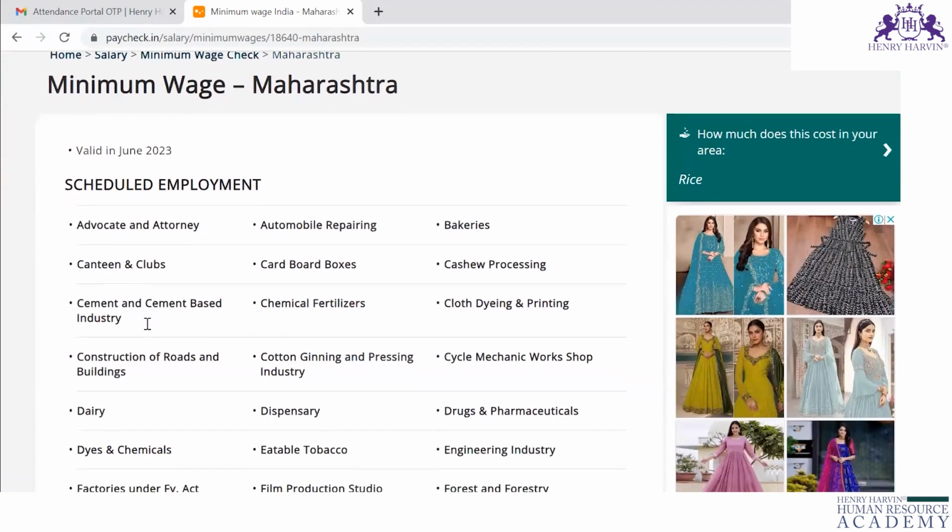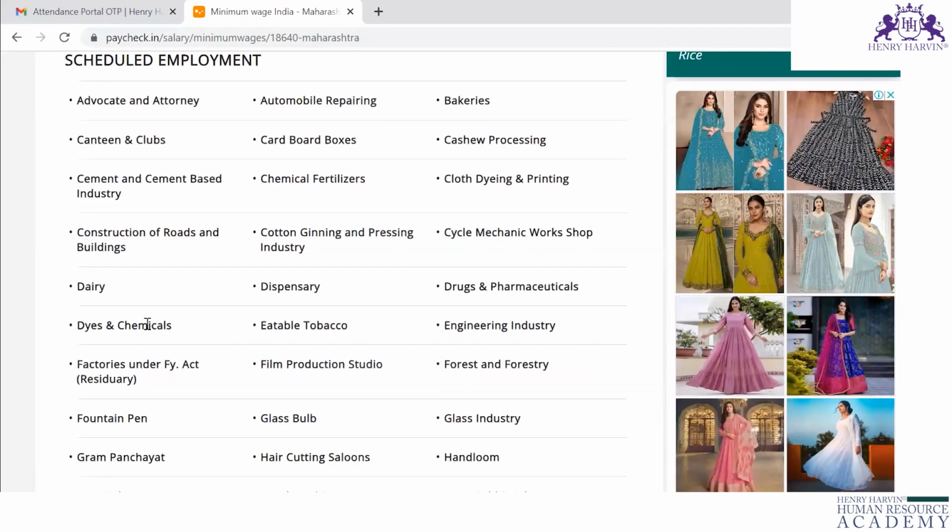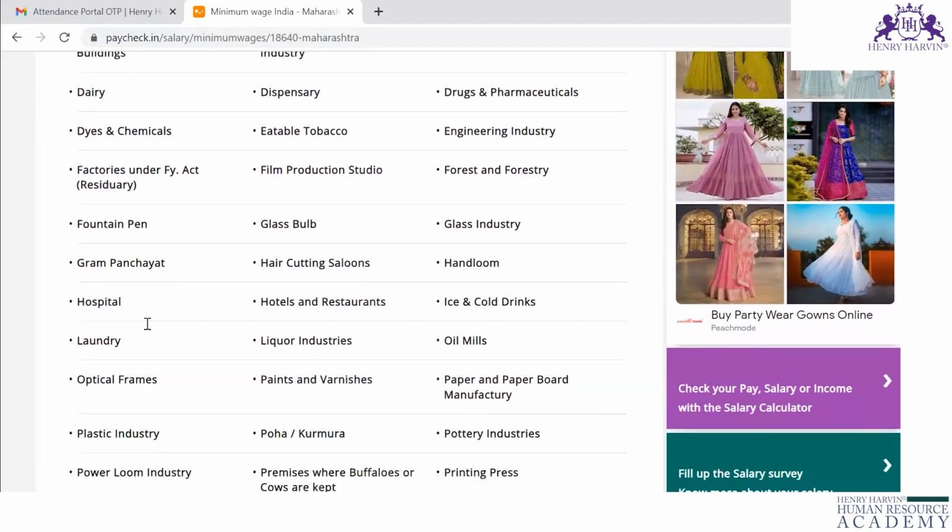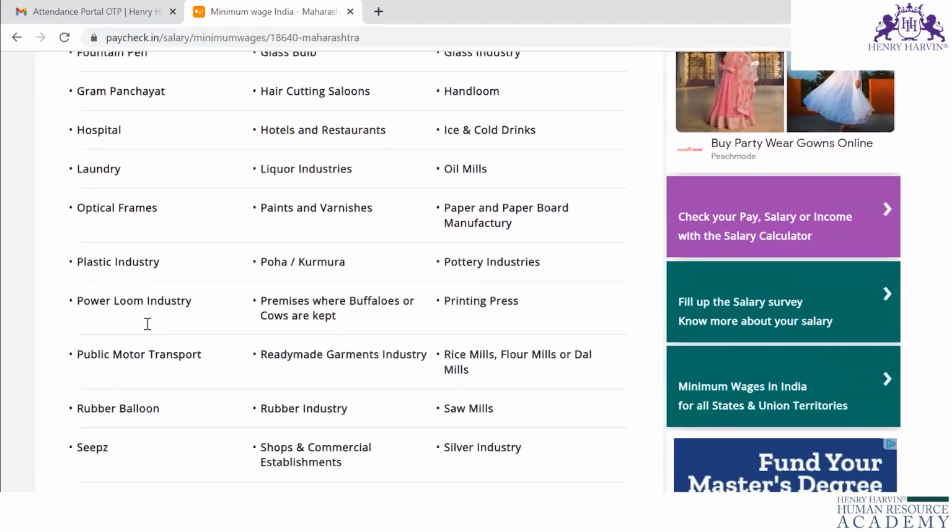It will ask you which industry. Whether you are working in the automobile industry, bakeries, chemical industry, dispensary, glass industry, liquor industry, or print pressing, every industry will be there. Rubber industry, every industry will be there. So if you are working in a rubber industry, you have to click rubber industry.